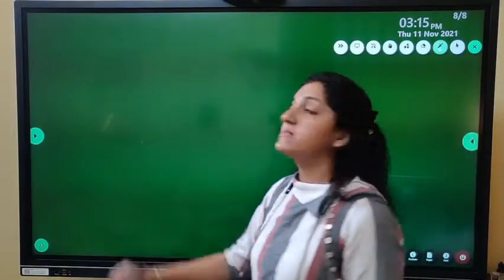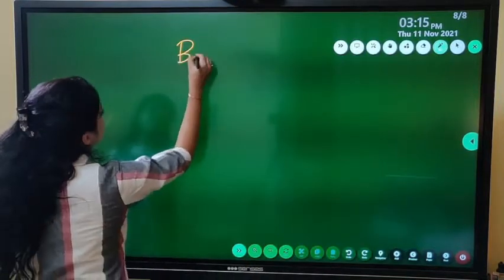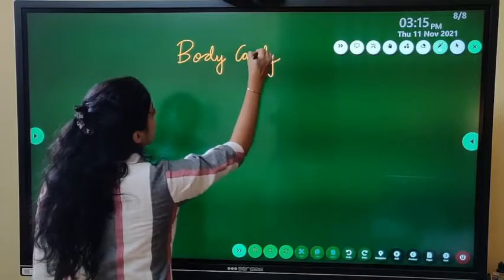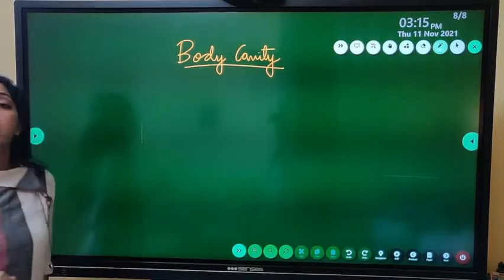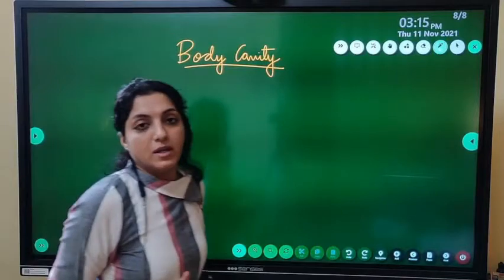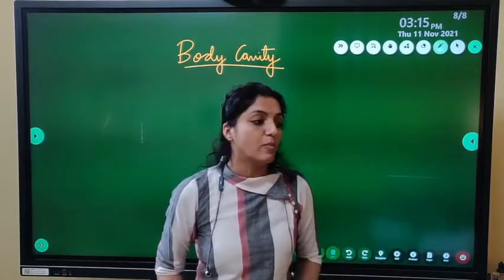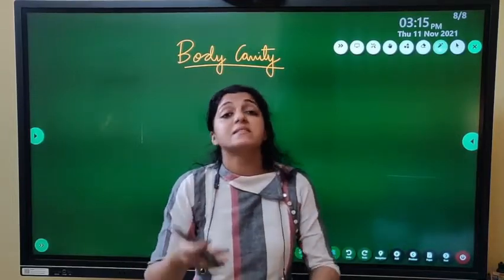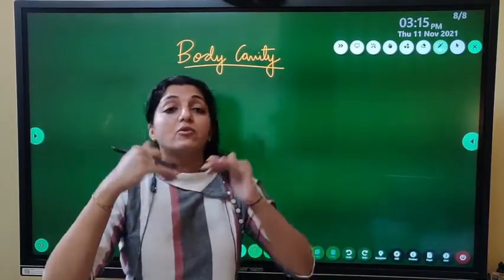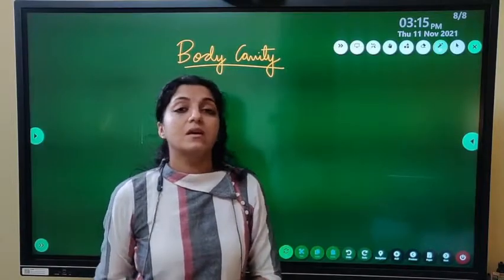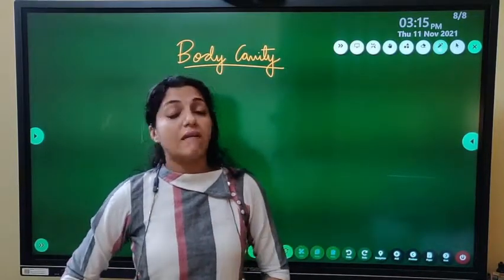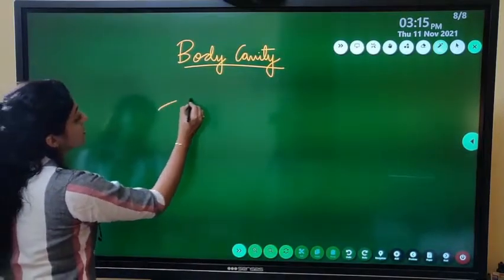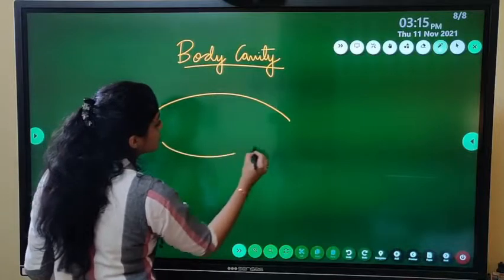All right, now let us see the body cavity. We are going to see कि body cavity कैसे divide हुई है. How is the body cavity divided? All right, so चलो, जैसे हमारी body है, we have the thorax and then the abdomen. Thorax is separated from the abdomen by a diaphragm. Diaphragm muscles separate करते हैं thoracic cavity को abdominal cavity से. So we have the thorax above, the abdominal cavity below. वैसे ही cockroach की जो body cavity है, see, this is the body cavity of cockroach.